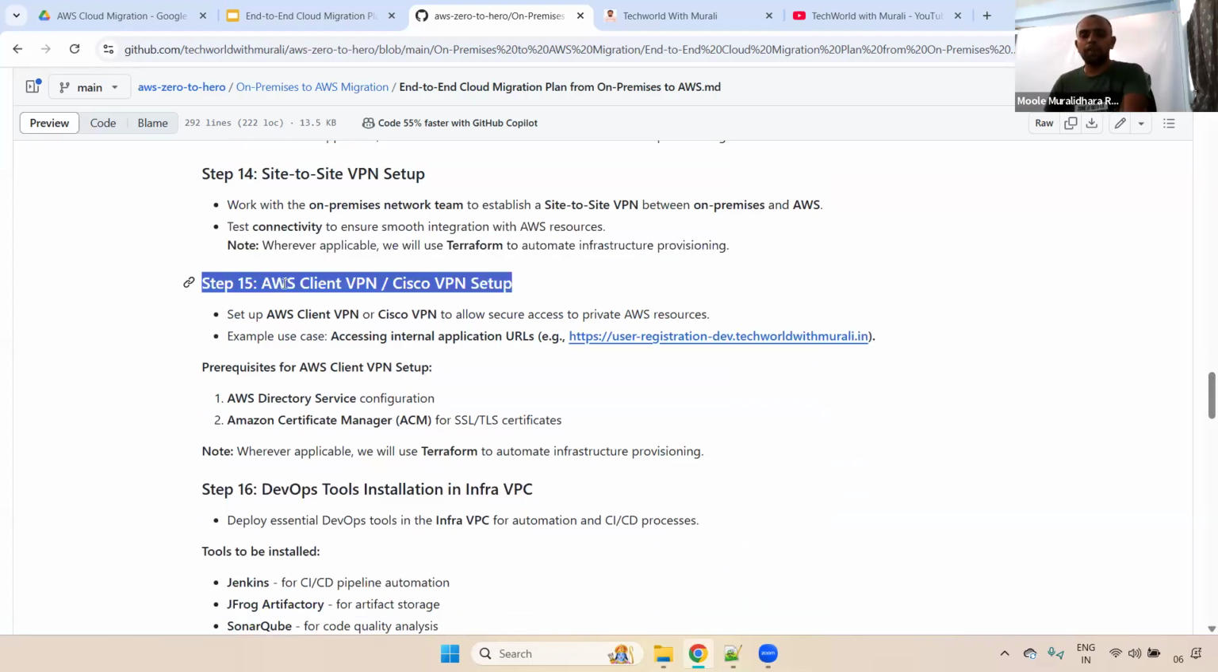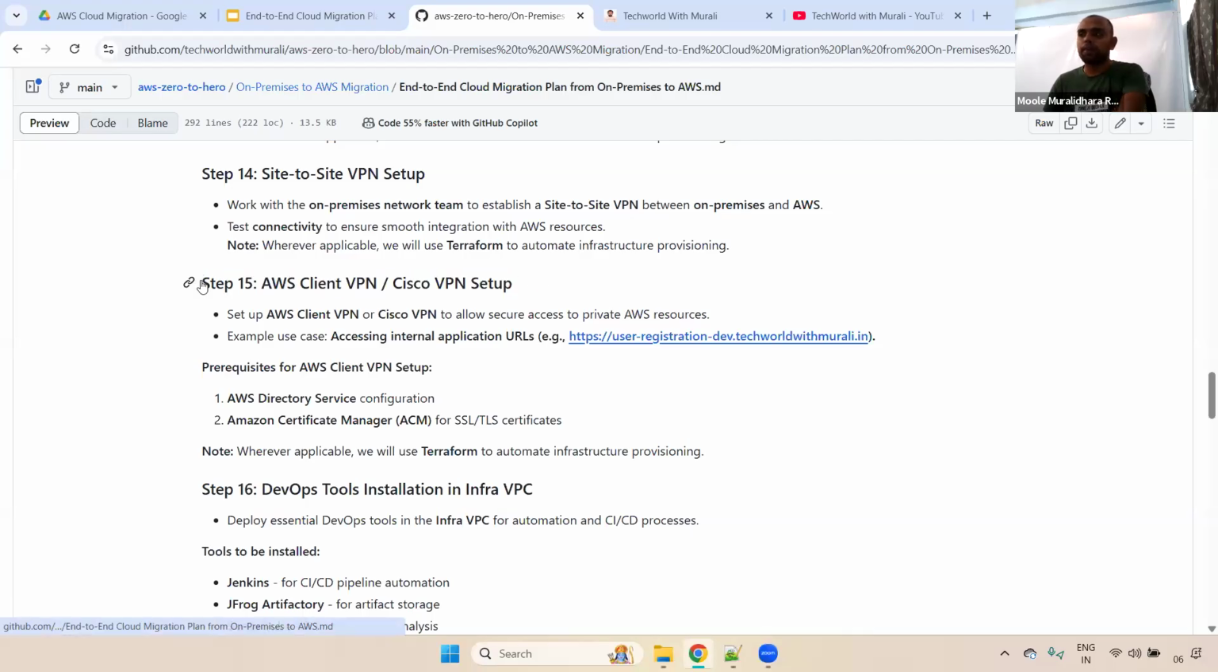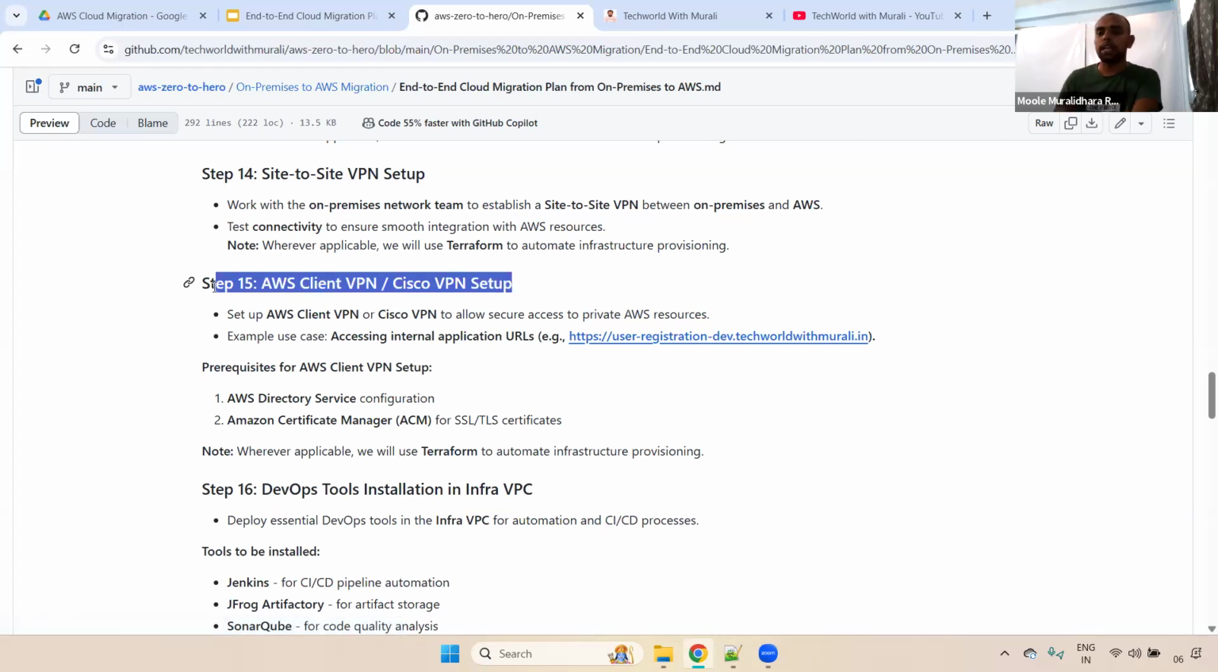Either we can use client VPN, AWS Client VPN, or Cisco VPN. It depends on the project. They may use either Client VPN or Cisco VPN. Why do we require this particular one? Let's take an example on the AWS side.